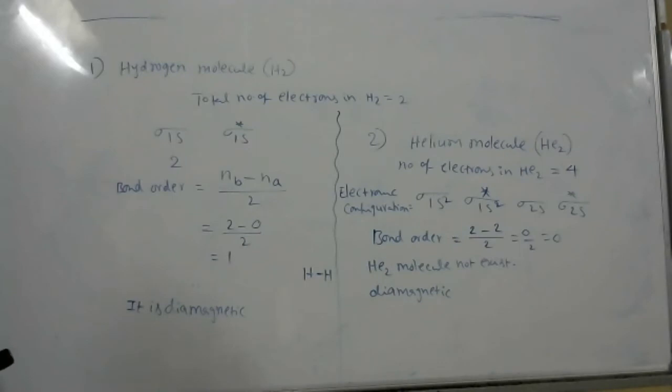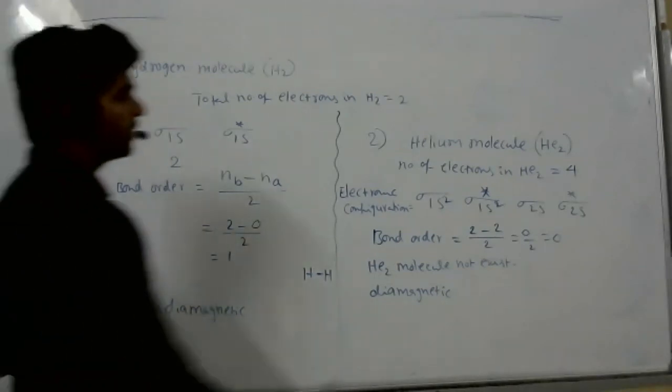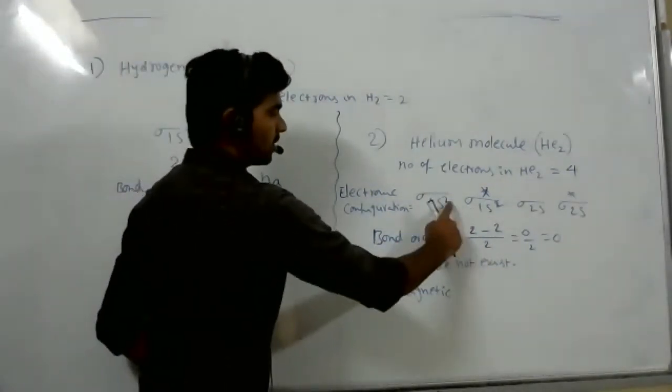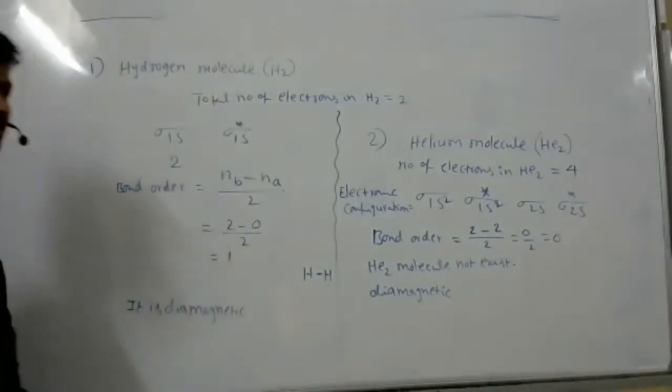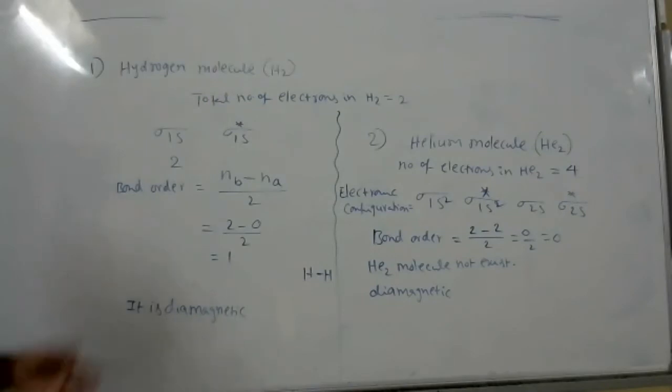Sir, how do you decide diamagnetic and paramagnetic? Suppose in the orbitals unpaired electrons come, not just one electron, then we can say it is paramagnetic. Otherwise diamagnetic. Some molecules will come, so you can understand with the help of the B2 molecule. We'll see now. Sorry, boron, not Be2, B2.